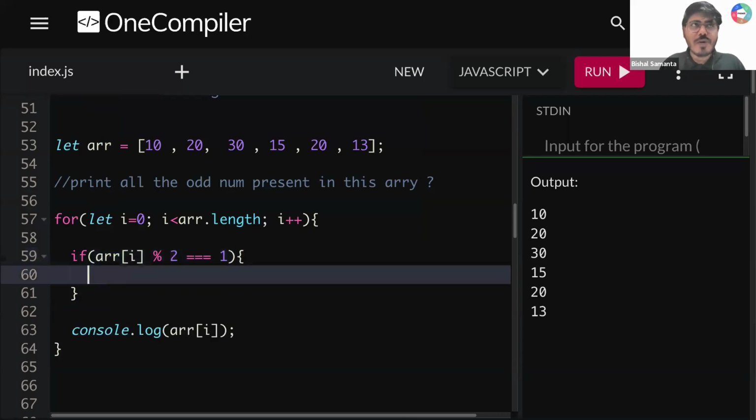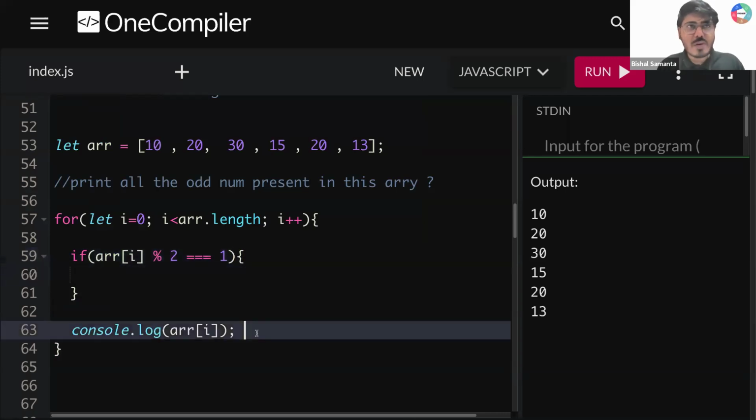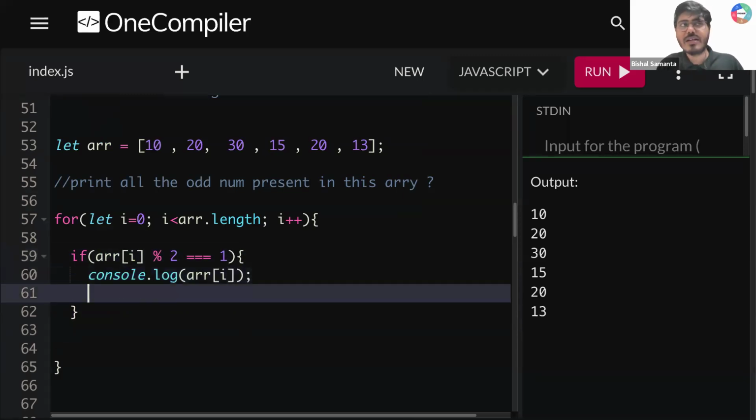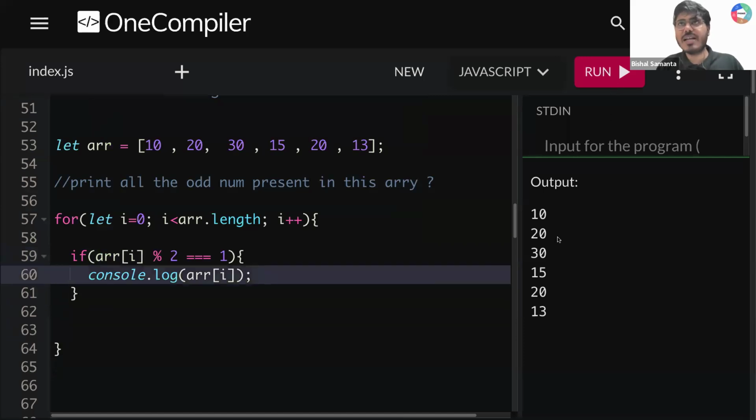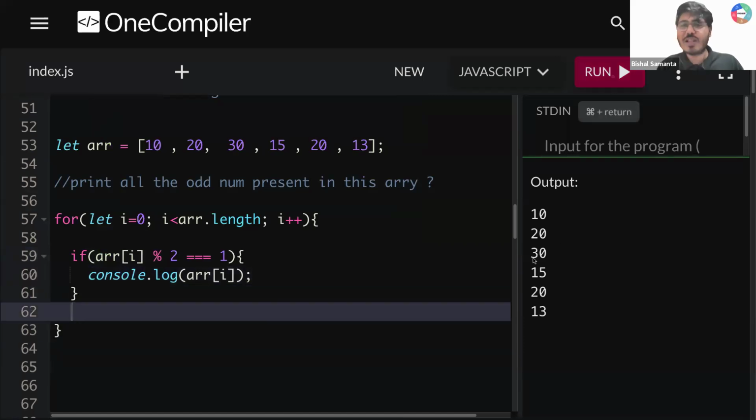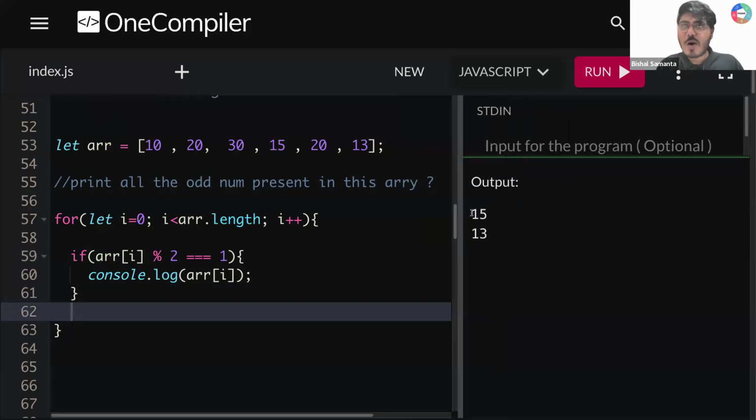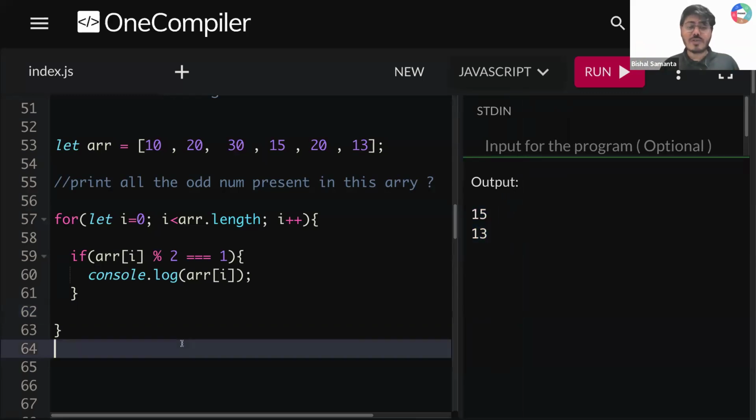So now whenever I'm getting an odd number, then only please print my number, otherwise you don't have to print. Now if I run this thing, what am I getting? I'm not getting all the numbers. I'm getting only those numbers which are odd in nature. So 15 and 13. I need all of your response, guys.